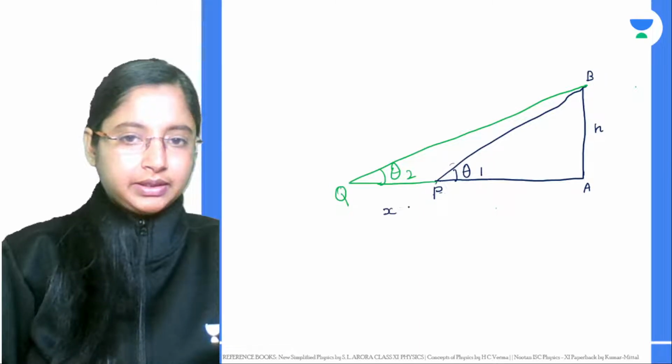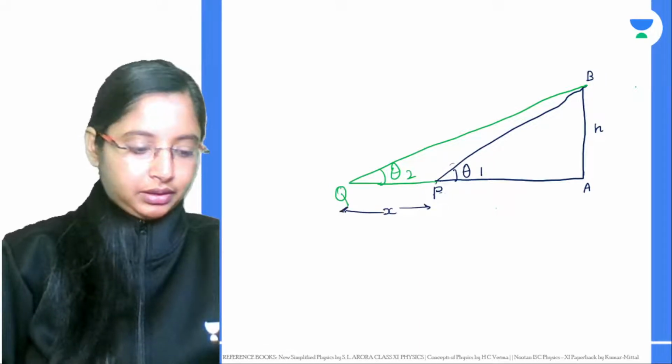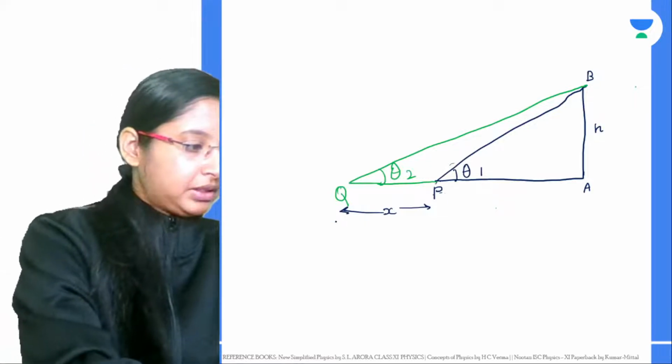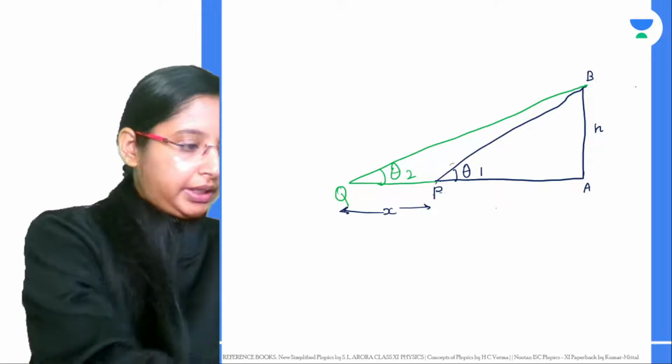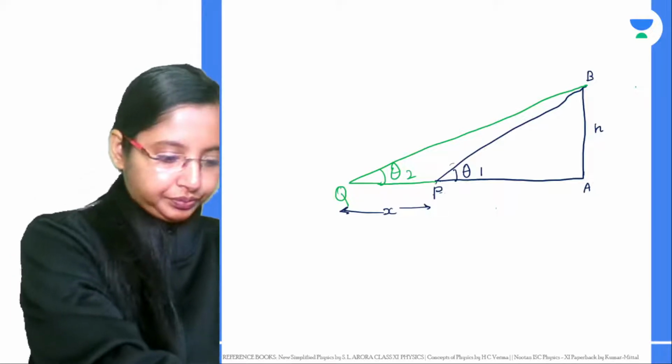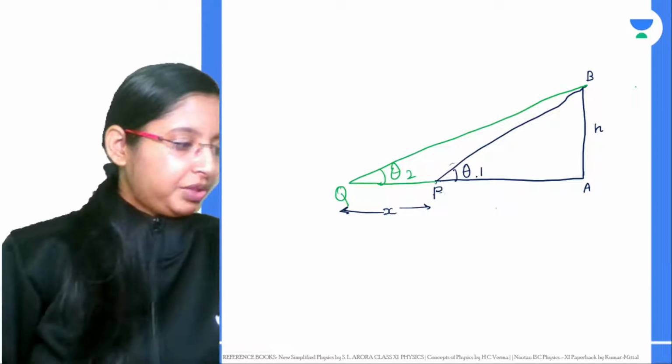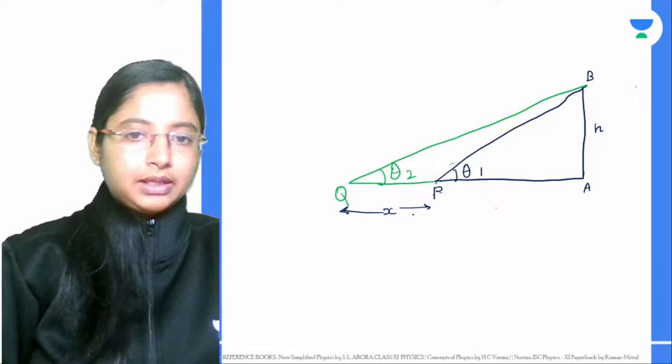Let's say that distance is basically x. Now what happens in this case? You have two triangles, right? So from here what we can do, two angles. How do we measure both the angles?